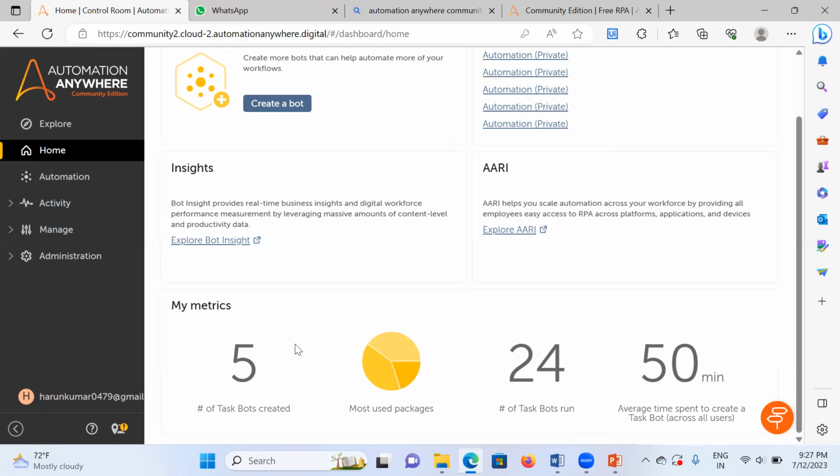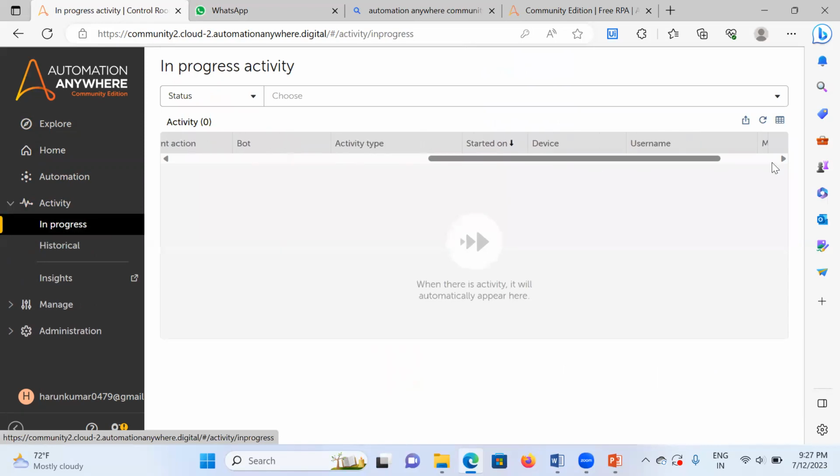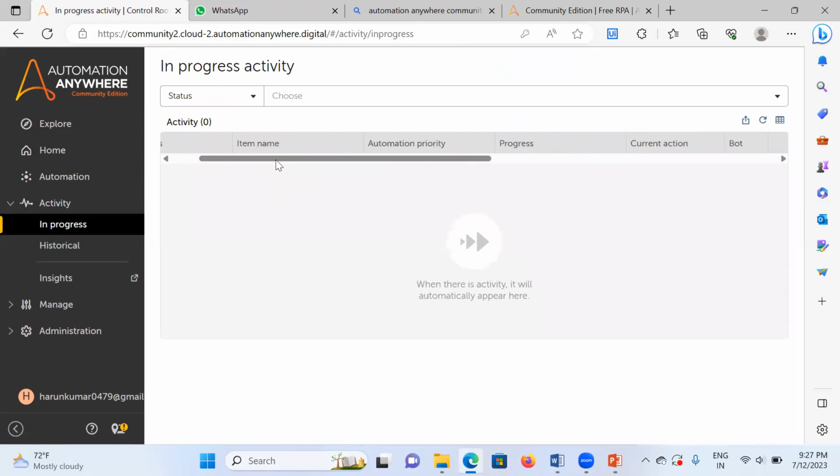Next, the activity panel. Here you can check the activity panel. If any bots are currently running, they will appear here.